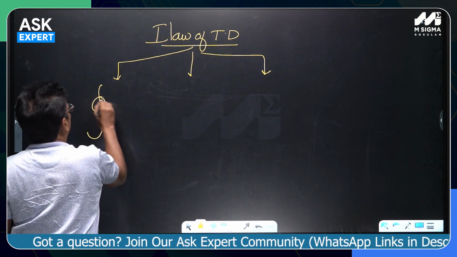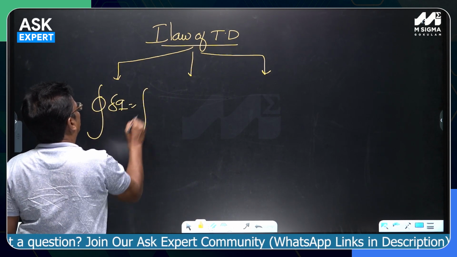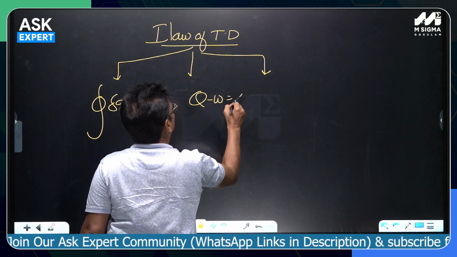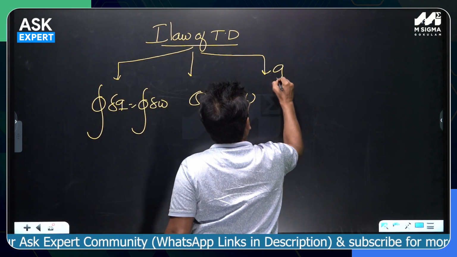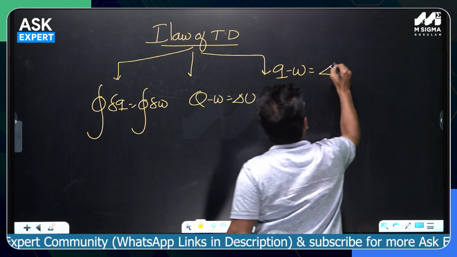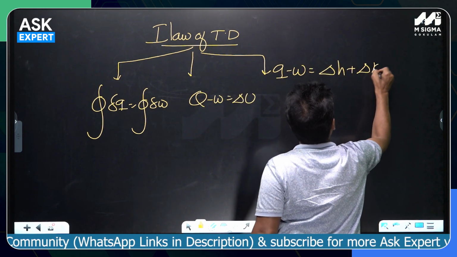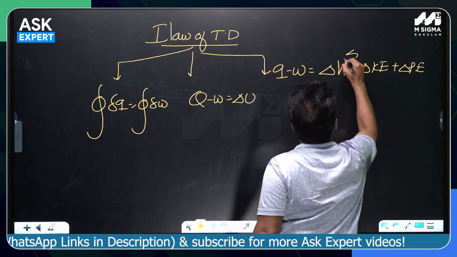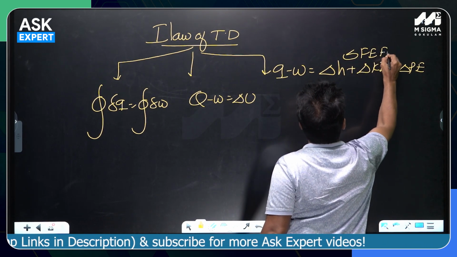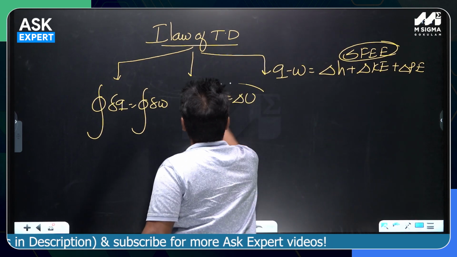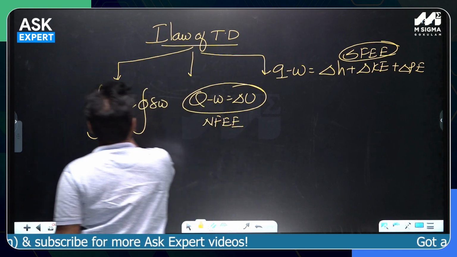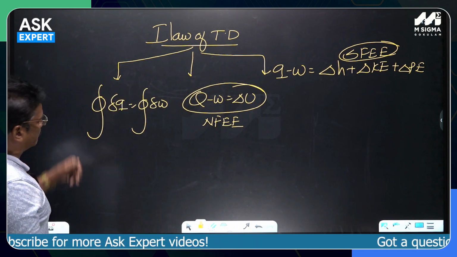For a cyclic process, it is the cyclic integral of delta Q equals the cyclic integral of delta W. Q minus W is equal to delta U, and among all, the most famous equation is delta H plus delta KE plus delta PE. This is also called the steady flow energy equation. This is the non-flow energy equation. Of course, the first is for any thermodynamic cyclic process.